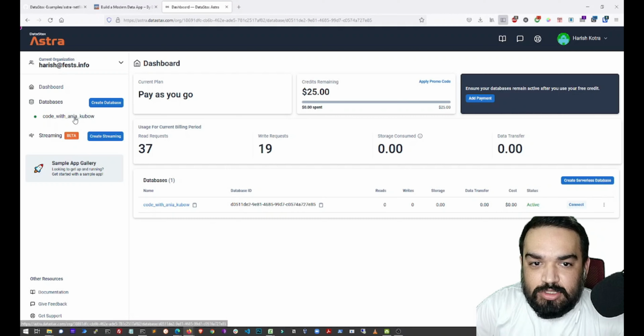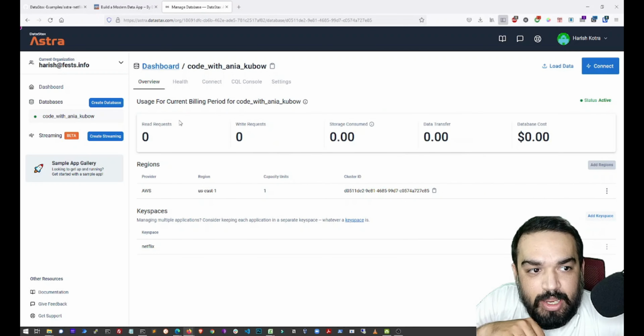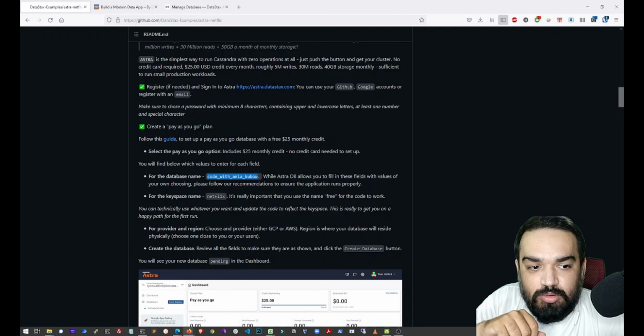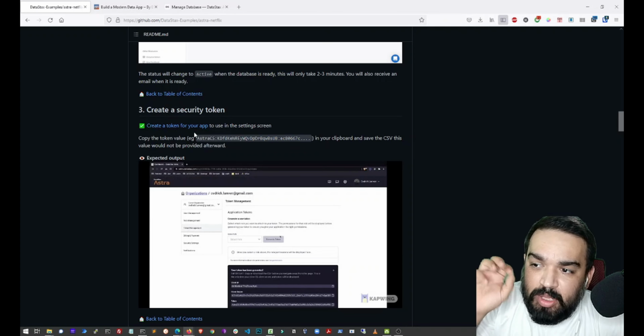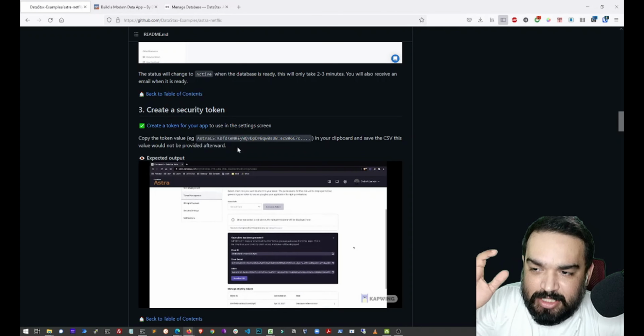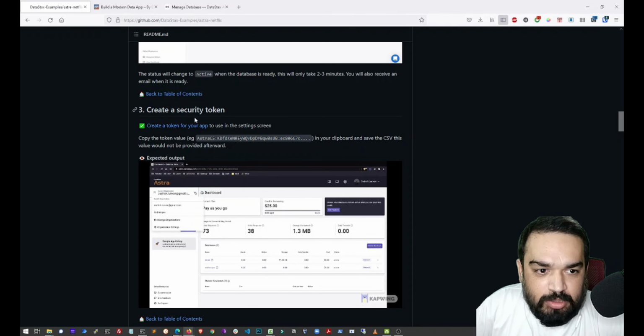So what we are going to do is just click on the database name, and you should see something like this, right? So we are going to go back to the tutorial, and this step is done now. Now the next step is to create a security token, which enables you to access the database, right? As it is not publicly available by default.